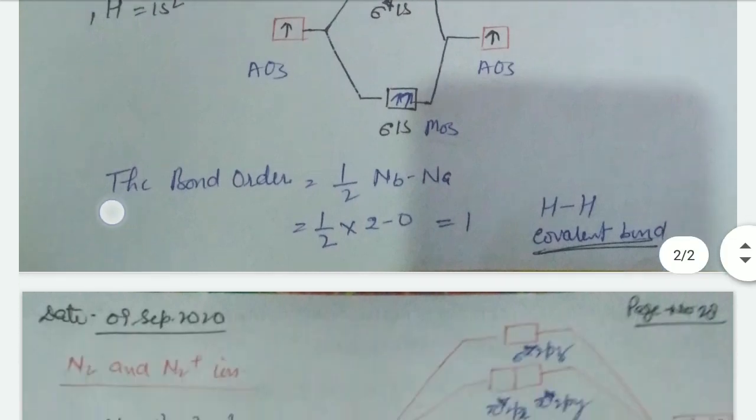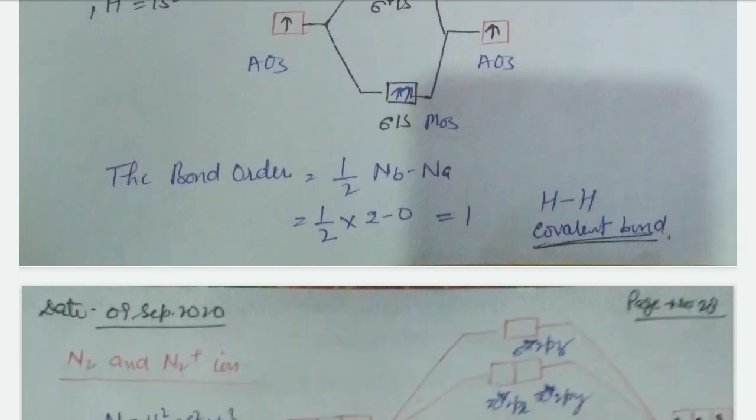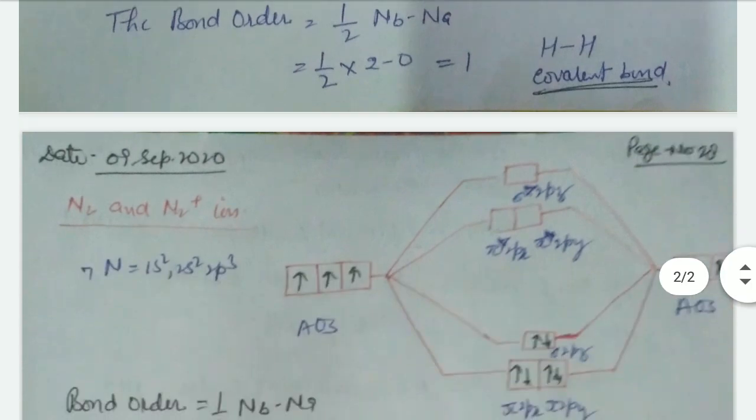We can calculate the bond order by half of Nb minus Na, where Nb is the bonding orbital electrons and Na the anti-bonding orbital electrons, okay? Then 1 by 2, 2 electrons are present in bonding and 0 electrons in anti-bonding. Therefore, the bond order is 1. It means hydrogen to hydrogen has a single covalent bond.